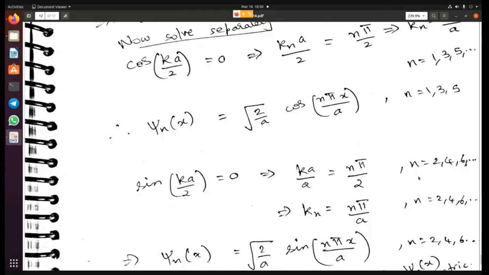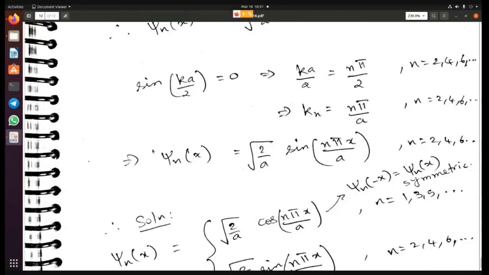Okay, I've written n pi by 2 because I'm considering only even n. So if you consider only even n, that is 2, 4, 6, then the argument of the sine function can take values which are n pi by 2 if n is even, right? So in that case, kn again becomes equal to n pi by a.